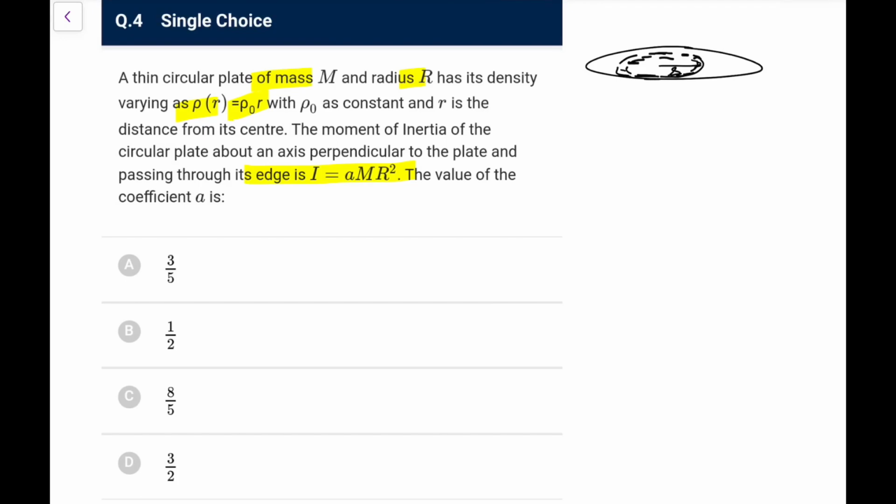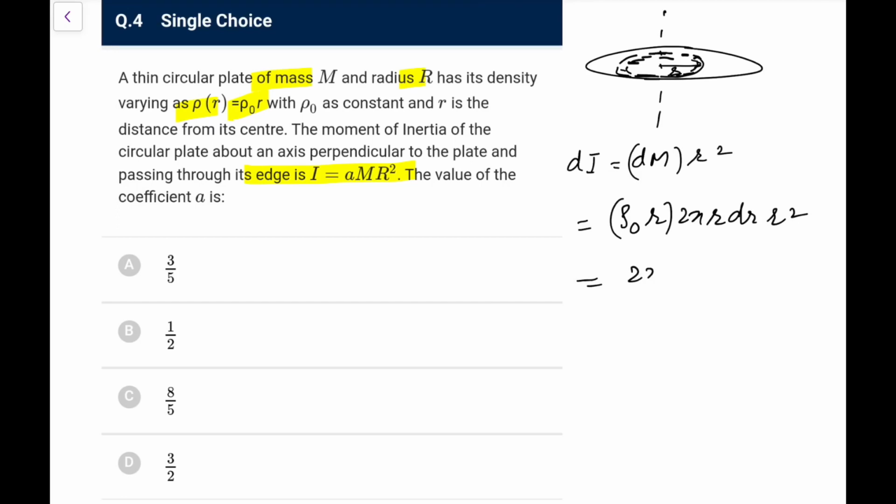First of all, from symmetry the CM will be at the center, so I calculate the moment of inertia about this. So dI would be dm into r square because it is a ring, and dm would be the density sigma, if it is given as rho naught r, times the area 2 pi r dr, into r square. You can write it as 2 pi rho naught r to the power 4 dr.